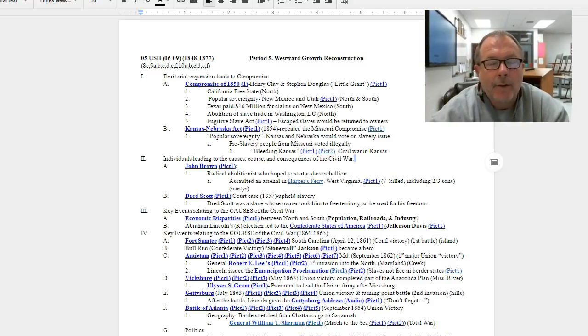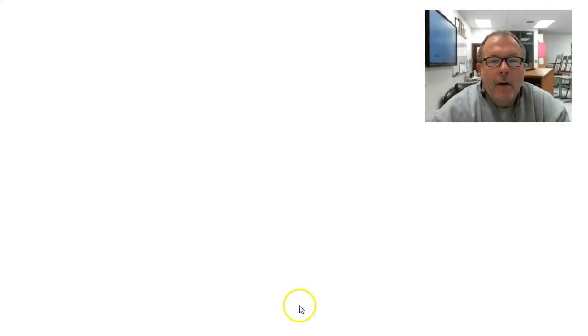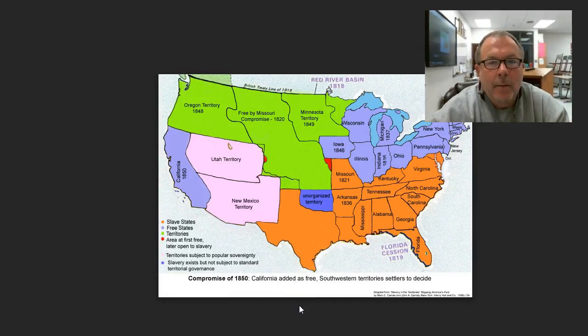the Missouri Compromise in 1820, which set up Missouri as a slave state, Maine as a free state, and outlawed slavery above 36°30′. So there was zero legislation dealing with the southwestern part of the United States, hence the reason for the Compromise of 1850. The Compromise of 1850 is made up of 5 parts.